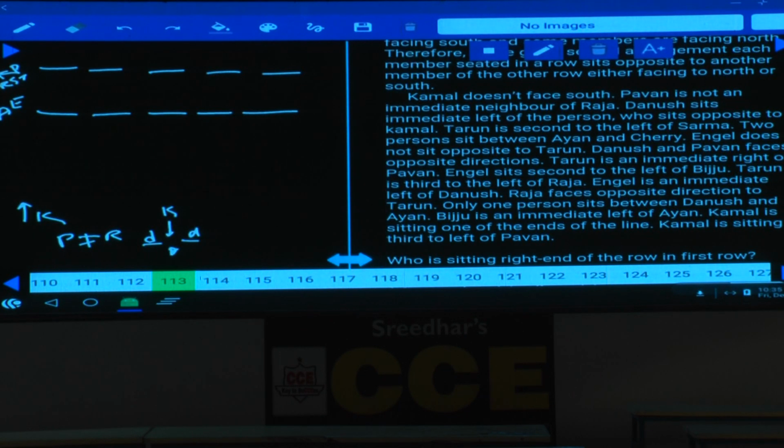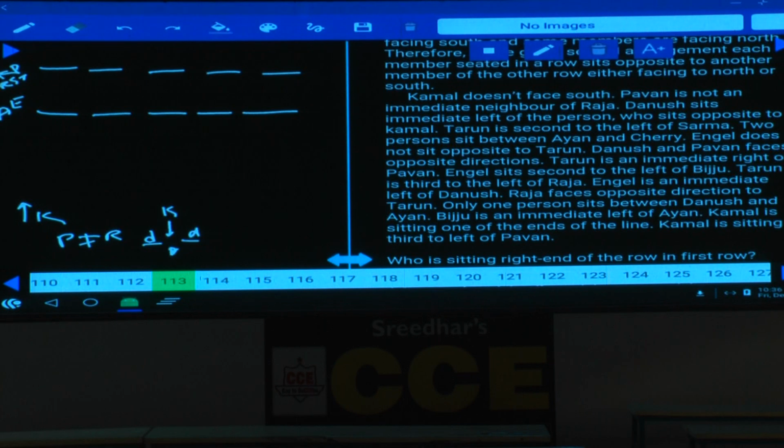Tarun is seated second to the left of S. There are 2 persons between A and C. How many persons in between A and C? There are 2 persons between A and C. E does not sit opposite to Tarun. Dhanush and Pawan face opposite directions. Tarun is not an immediate neighbor of Pawan. E sits second to the left of B. And Tarun is third to the left of Raja.